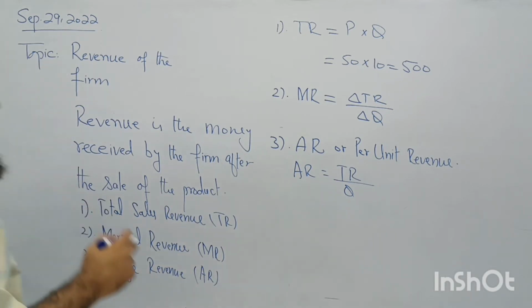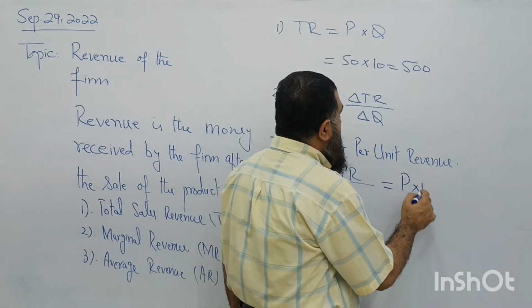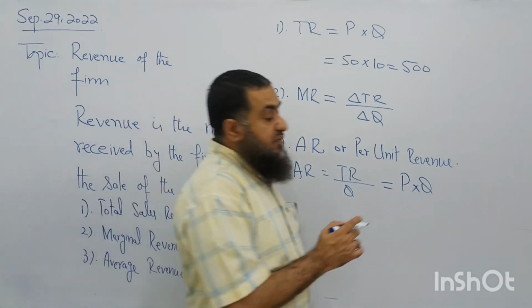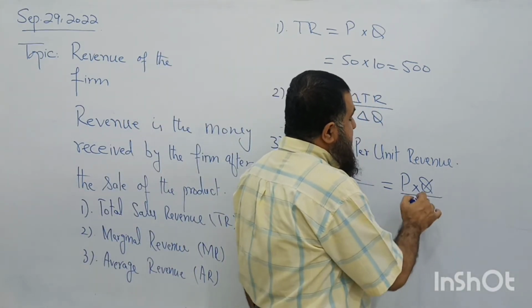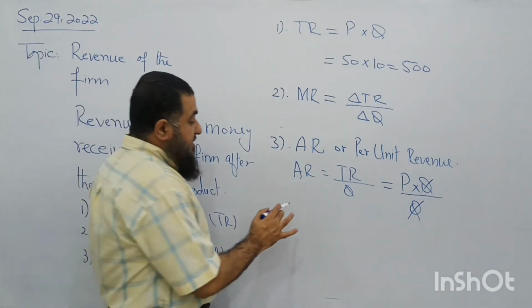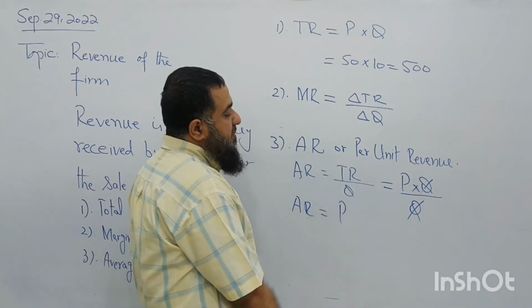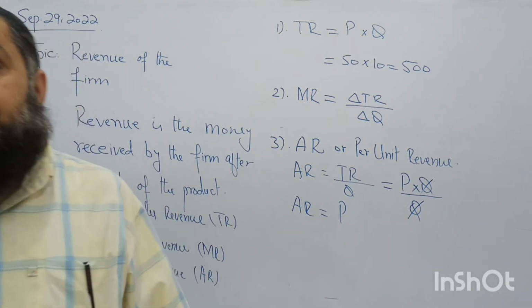And what is the total revenue? Price into quantity, that is the total revenue. Now divide this total revenue by the quantity sold. Now this quantity is cancelled with the numerator quantity. So average revenue equals the price of the product. Average revenue comes equal to the price of the product.